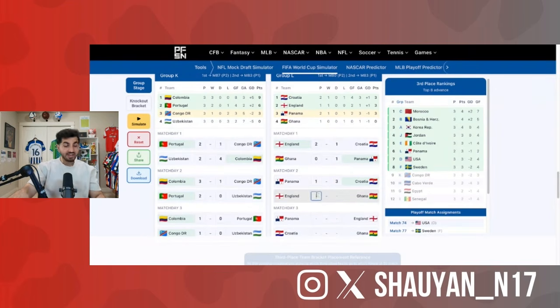England, Ghana. I know this is going to be crazy. 1-1. This is where Carlos Queiroz needs redemption after that 6-2 loss. He's going to absolutely park the bus and ball Ghana to a 1-1 draw. 100%. This is where I'm going to back you Ghanaians and use my Carlos Queiroz love bias for you all.